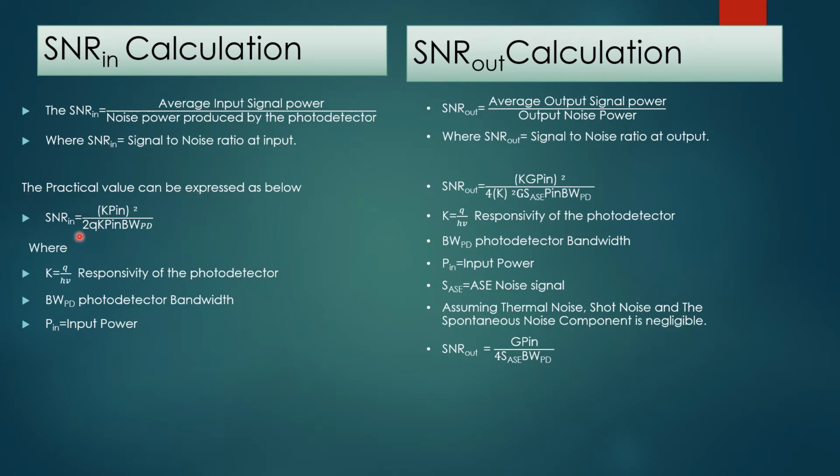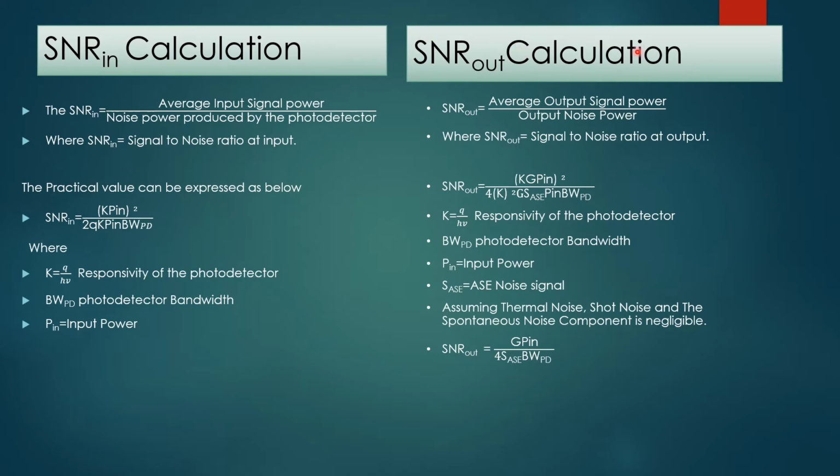Signal to noise ratio at input is equal to K P_in square divided by 2q K P_in B_WPD, where K is equal to ηq upon hν. This is the responsivity of the photodetector. B_WPD is equal to photodetector bandwidth and P_in is equal to the input power. So basically this formula gives the value of signal to noise ratio at input.